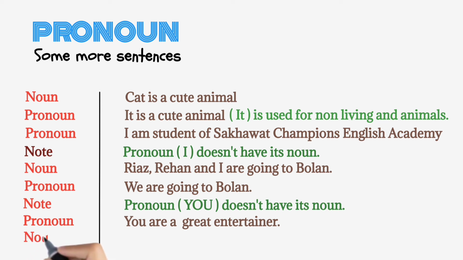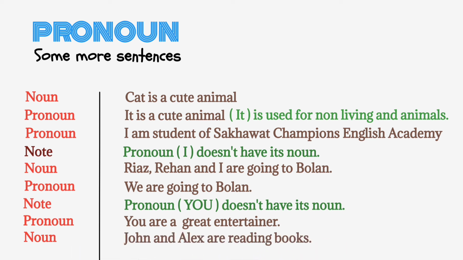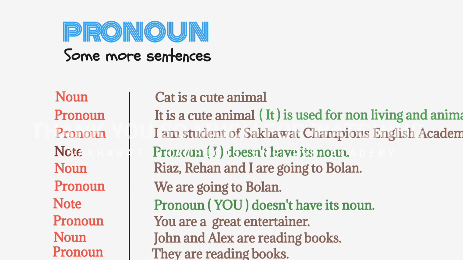And here is another sentence. John and Alex are reading books. What? John and Alex. When there are 2 nouns and more than 2 nouns, for them there is a pronoun, a very beautiful pronoun, and that is they are reading books.